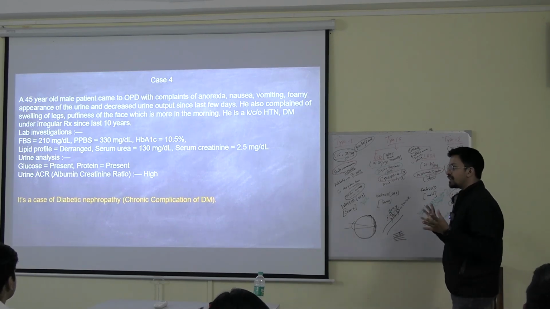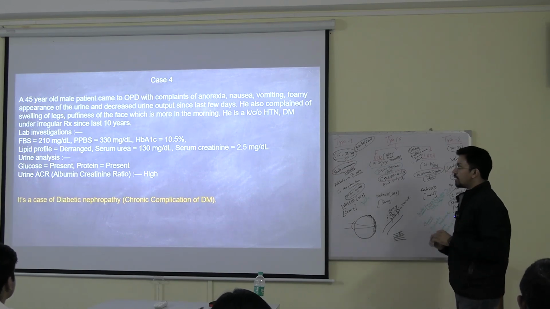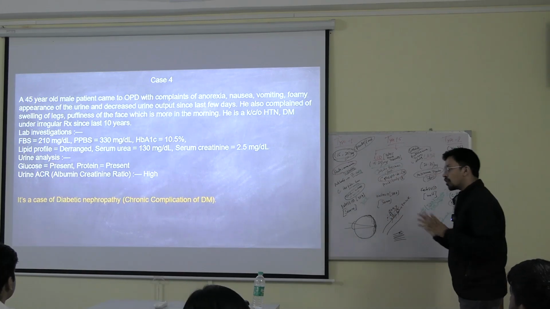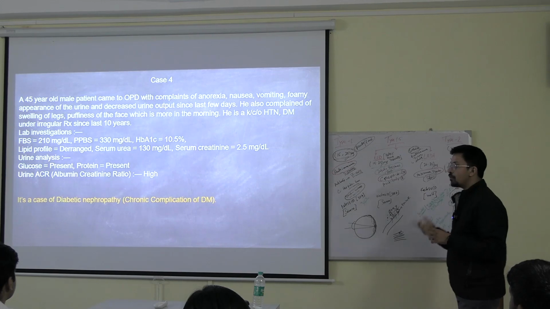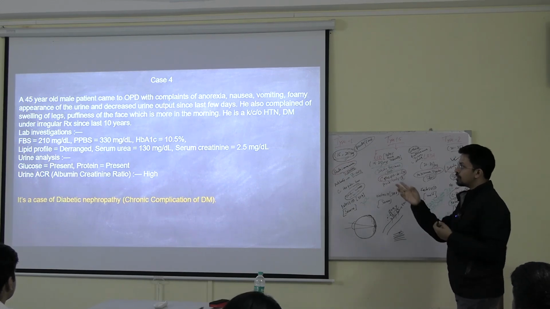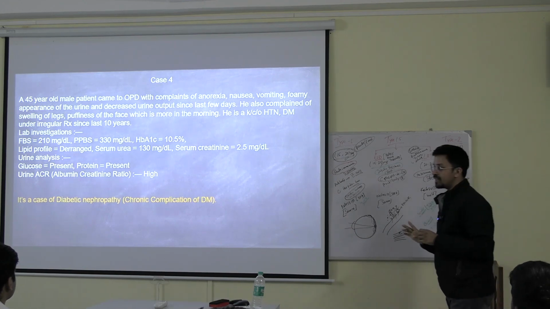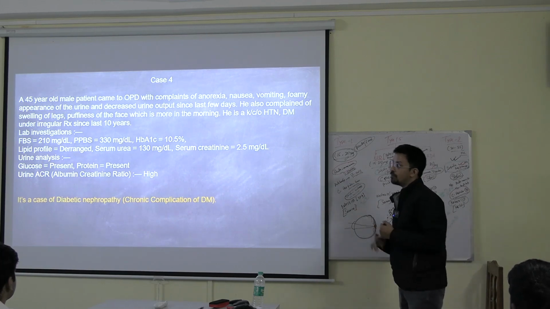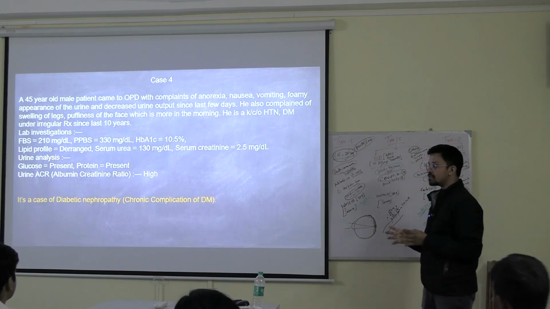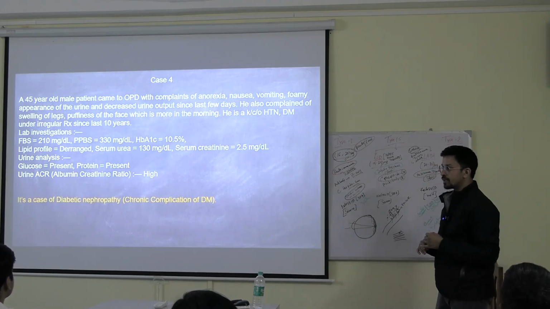The rest of the big chunks of the proteins the kidney is still filtering out, because it is just the initiation of the disease. So if we estimate the KFT, urea and creatinine might be a little bit normal only, urea might be 60, creatinine might be 1.2 only. So it is a very early stage, and at that time if you check the urine analysis also, your protein will be absent and glucose is present. But if you check the urine ACR, that is checking the microalbumin, that will come positive if it is in the early stage. So in the very early stage, if you want to diagnose the case, you have to check the urinary ACR level. Got it? Any doubts?